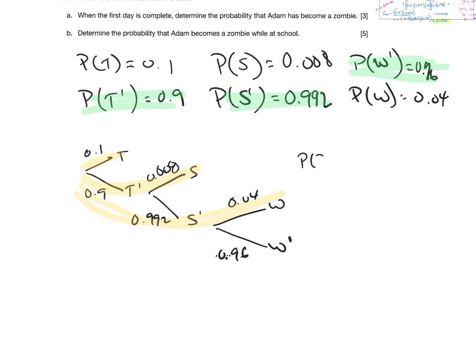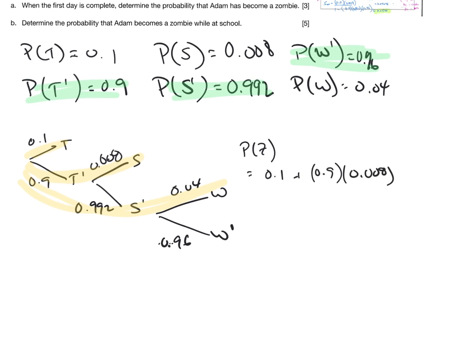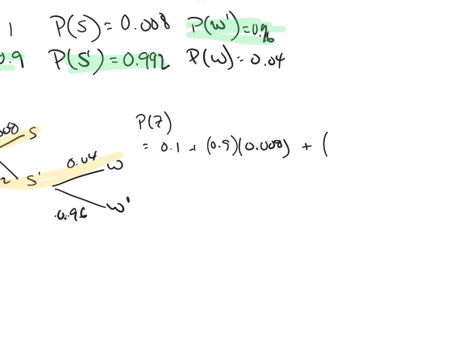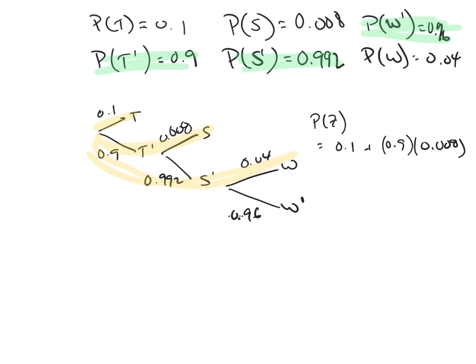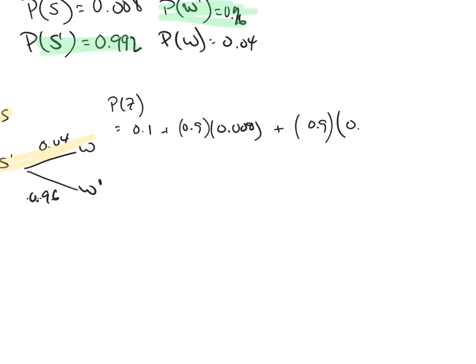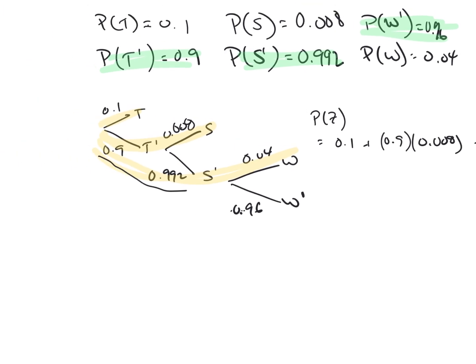So the probability of a zombie is going to be 0.1 plus 0.9 times 0.008 plus 0.9 times, because I go down this trail here, 0.992, and then become a zombie the last way, 0.04.